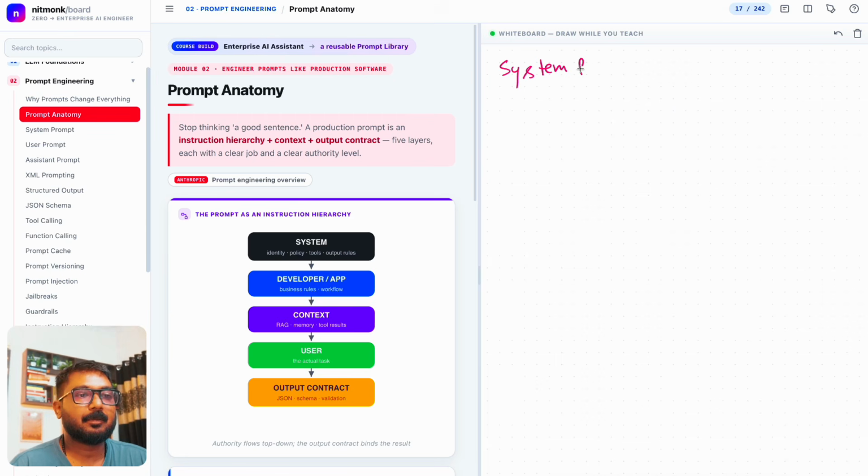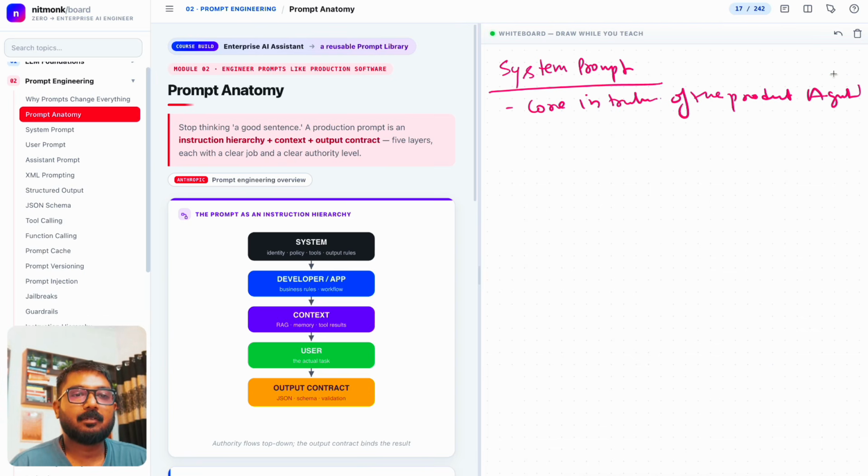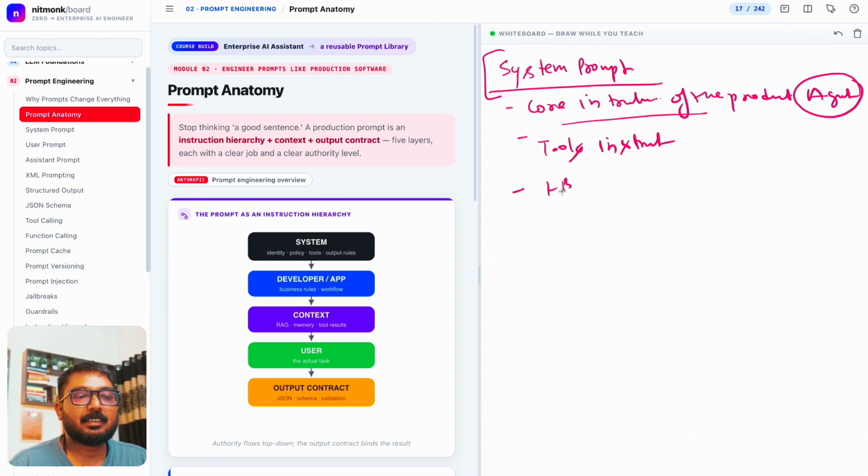What is the system prompt and the user prompt? If I say system prompt, this is about the core instruction of the product, or the agent you're trying to build. We don't use the word agent because we haven't told you about agents yet, so forget about agents. There's a core instruction that has to be understood by the LLM. If you tell the LLM to become an AWS developer, then it becomes an AWS developer. Tell the LLM to become a lawyer, then the LLM becomes a lawyer. That is the system instruction that we try to define. Here we try to define the tools instructions. Here we try to define knowledge base instructions.